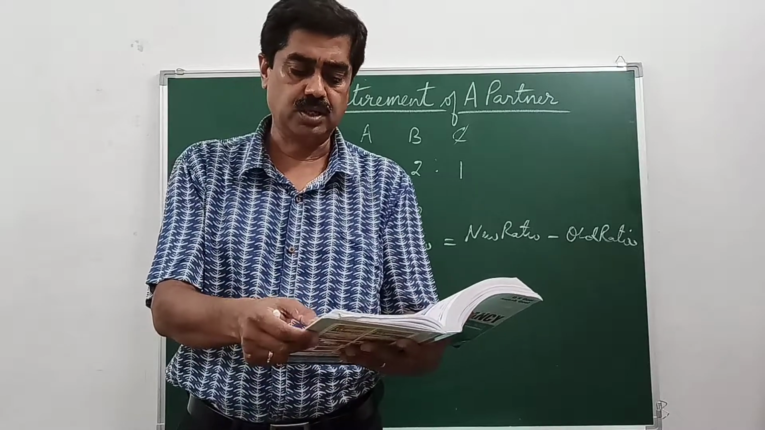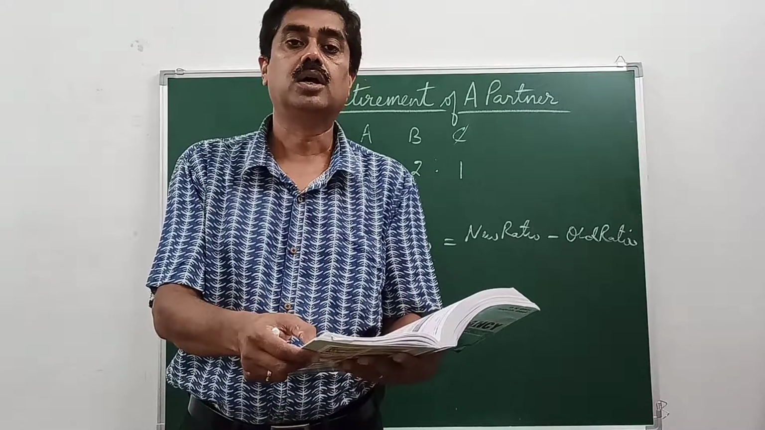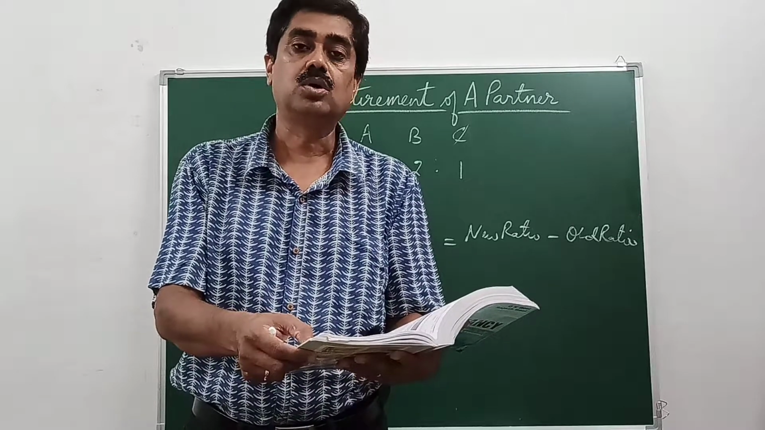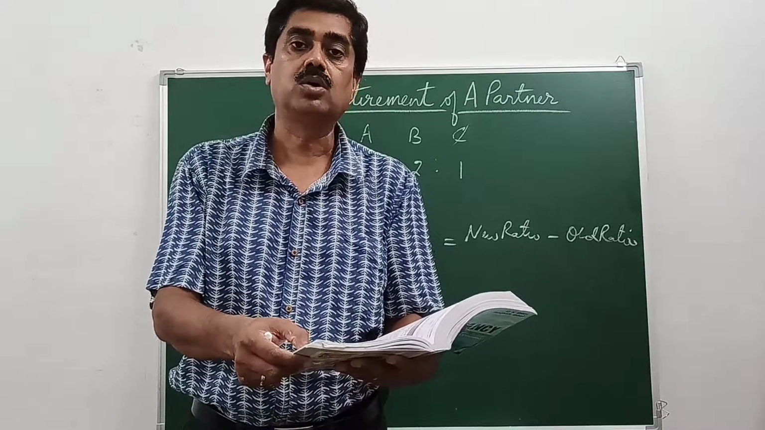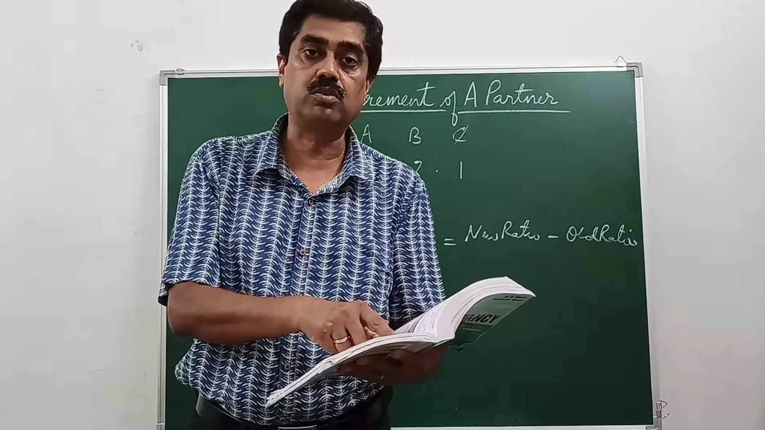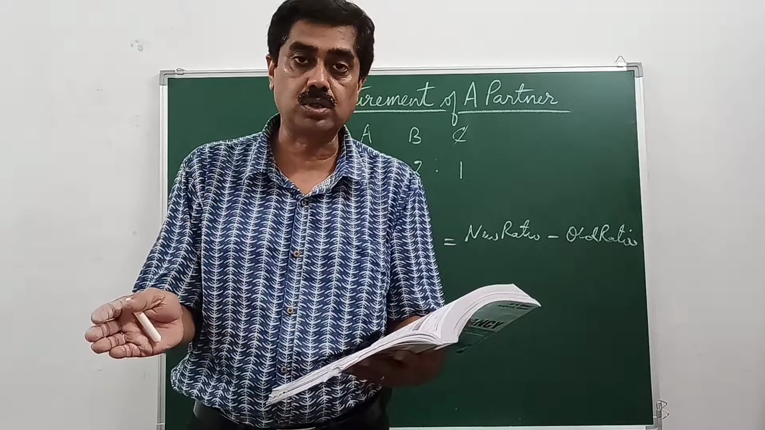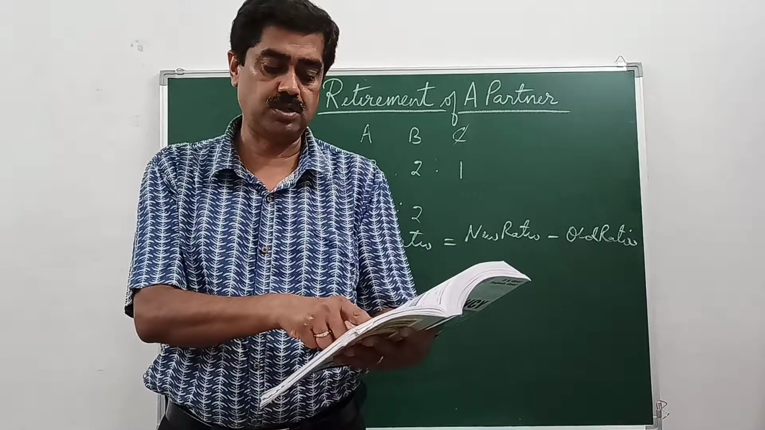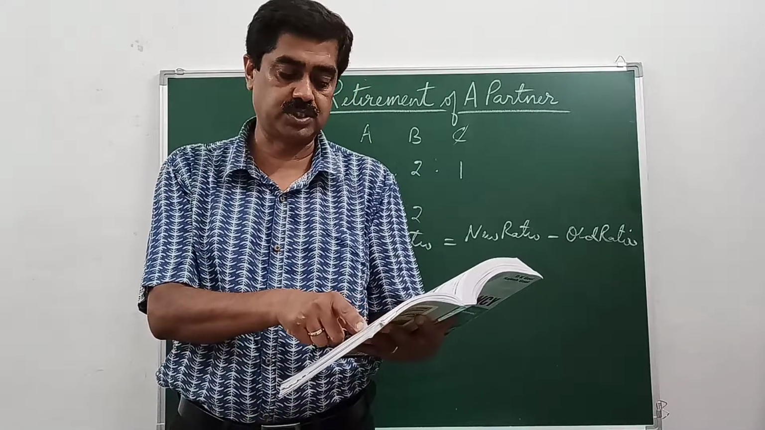On the asset side, let's see what is there. Goodwill. Goodwill appearing in the balance sheet will be debited to all the partners' capital accounts in their old ratio. General reserve account will be credited to all the partners' capital accounts in their old ratio. Z retires on 1st April 2020, subject to the following adjustments.